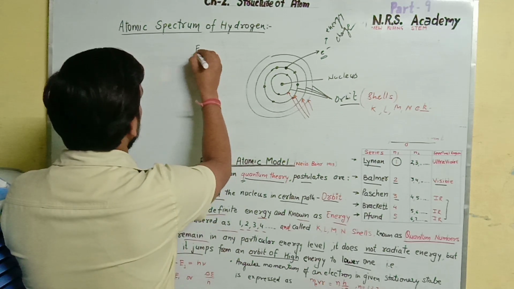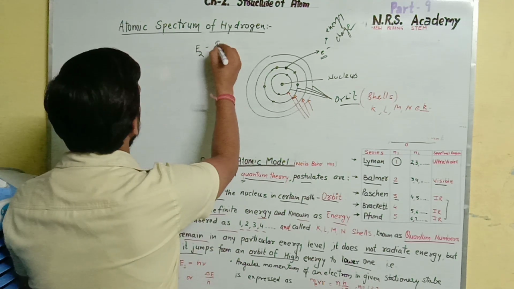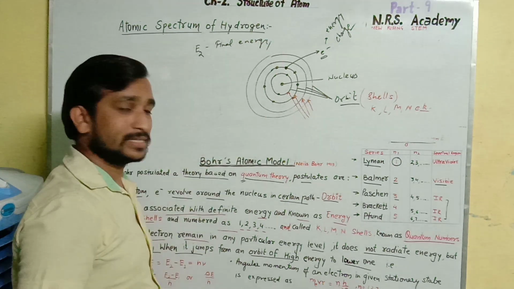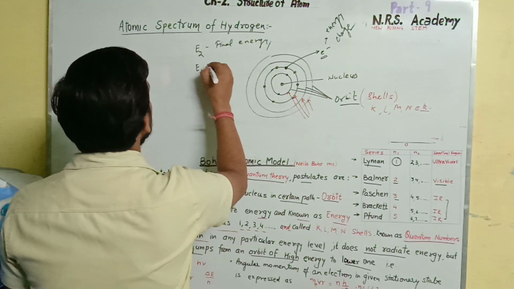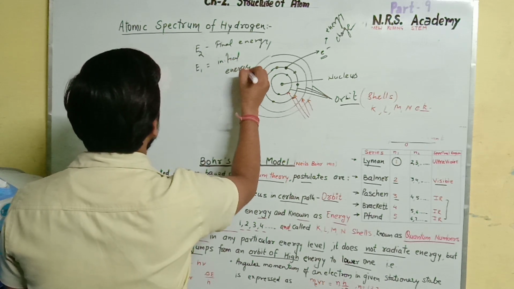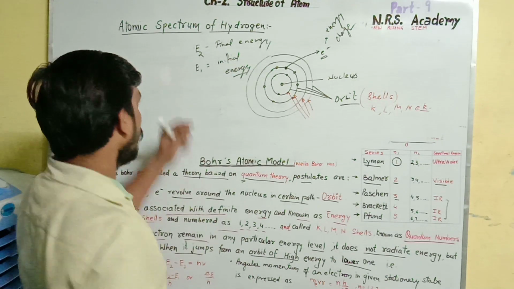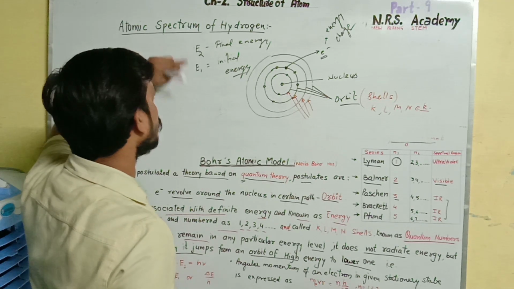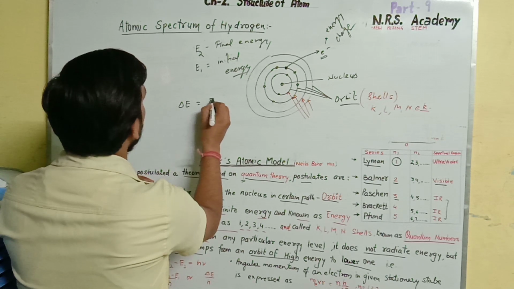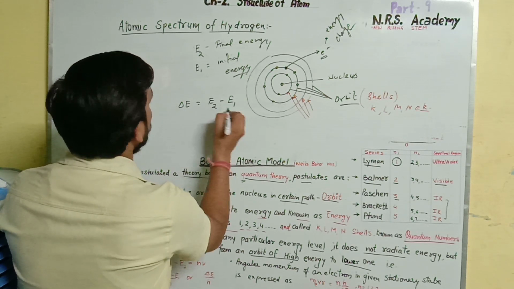So what is the change of energy? Suppose E2 is the final energy achieved, and E1 is the initial energy, right? So what is the change in energy? Delta E equals E2, the final energy, minus E1, the initial energy.